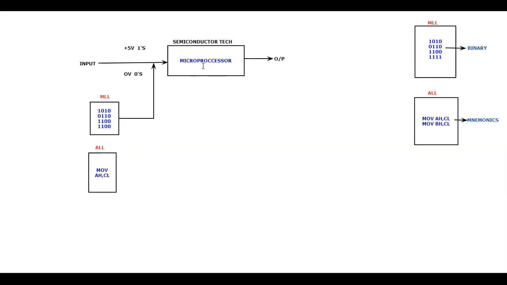Or in other words, the microprocessor didn't understand what this fellow was trying to tell. Because the microprocessor will understand only zeros and ones, that is binary, but this fellow is giving some other different language. Assume that you people know the English language. If a person comes to you and speaks with you in the Japanese language, will you understand?